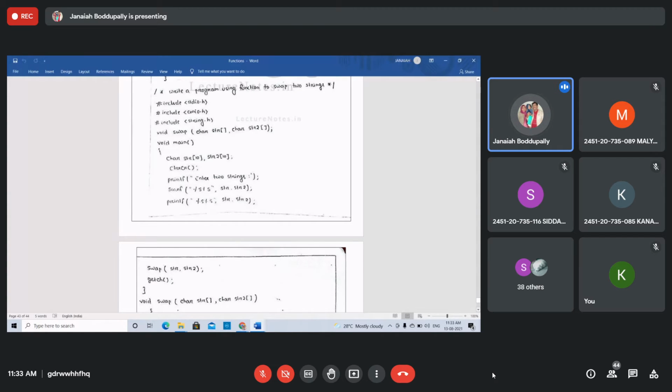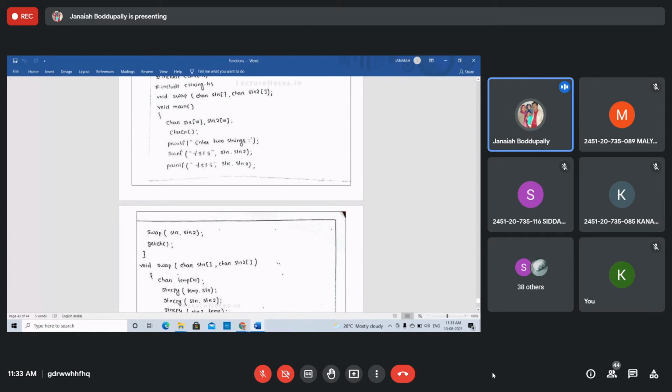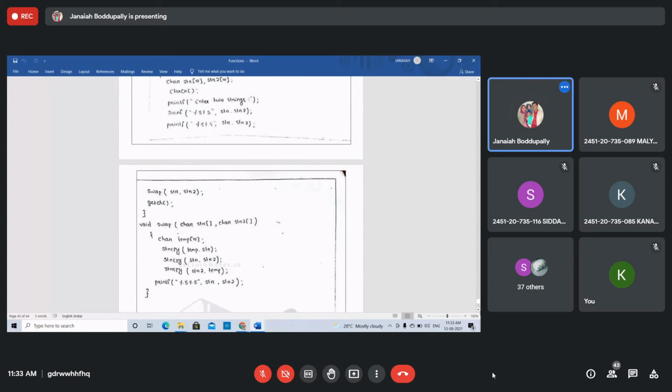Yes, printf, enter two strings, %s %s, scanf, string1, string2. Take the strings, read the strings and display. Then swap is a function you are calling, with string1, string2. You're swapping string1 and string2. What you have taken in string1 should be in string2 after the execution of the program. Inside swap, char, string copy. Right? Students, just take the two strings and swap.